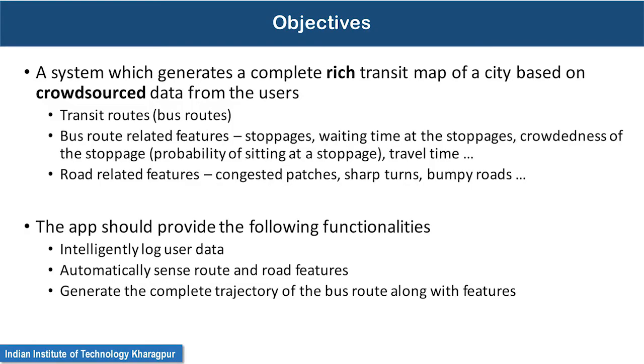Our broad objective is to design a system which generates a rich transit map. By rich transit map, we mean that we want to put multiple things on the map: the transit routes, different public bus routes, bus route related features like the stoppages, the waiting time at the stoppage, and the crowdedness in individual buses at different stoppages. For example, if you board a bus at a particular stoppage, what is the probability that you will get a seat.